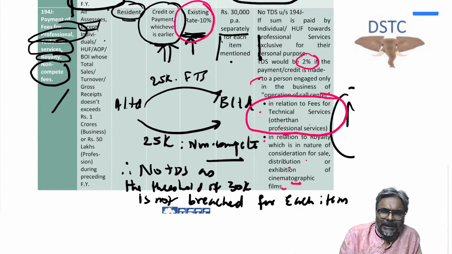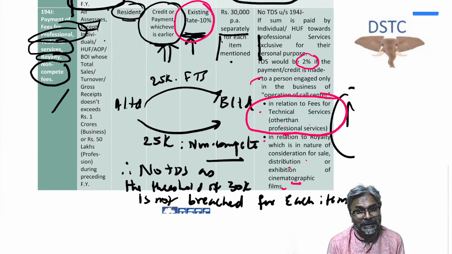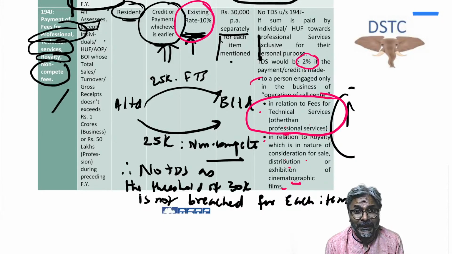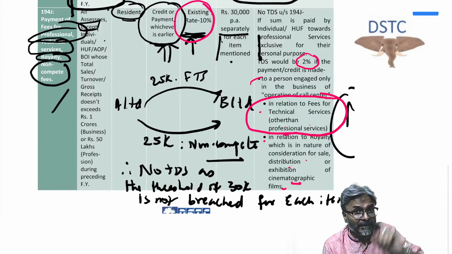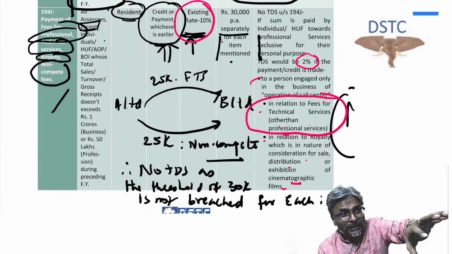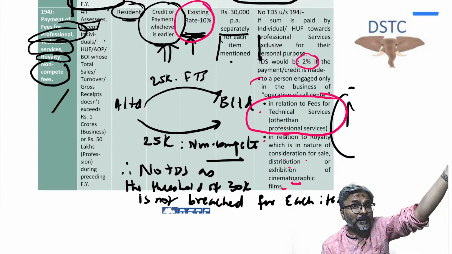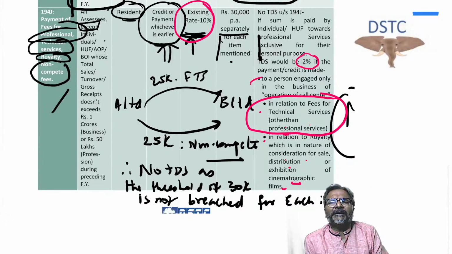Now a couple of quick particular cases students. I have given the goods for warehousing, in a cold storage facility. Now the cold storage facility is to preserve my goods, and therefore it is a case of a works contract. The TDS will be deducted under section 194C and not under 194I. That cold storage facility is not a renting case. It is for preserving the goods, and therefore a work has been performed, hence no TDS under 194I, but TDS under 194C.